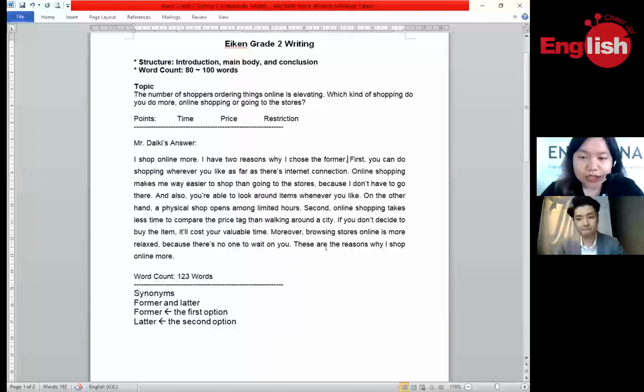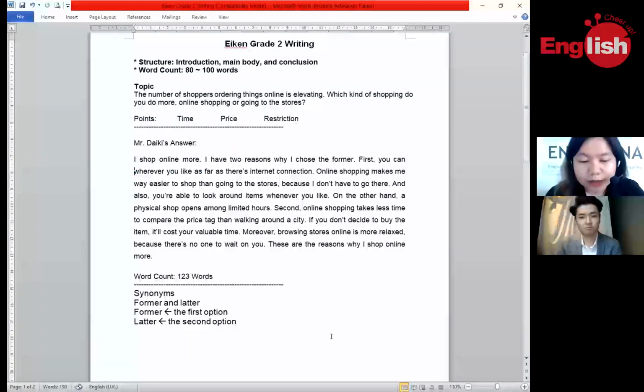First, you can do shopping. Now, our objective here is to reduce the number of words that we have, so maybe we are going to simplify some sentences. Instead of using do shopping, let's use another synonym: let's just use the word buy.